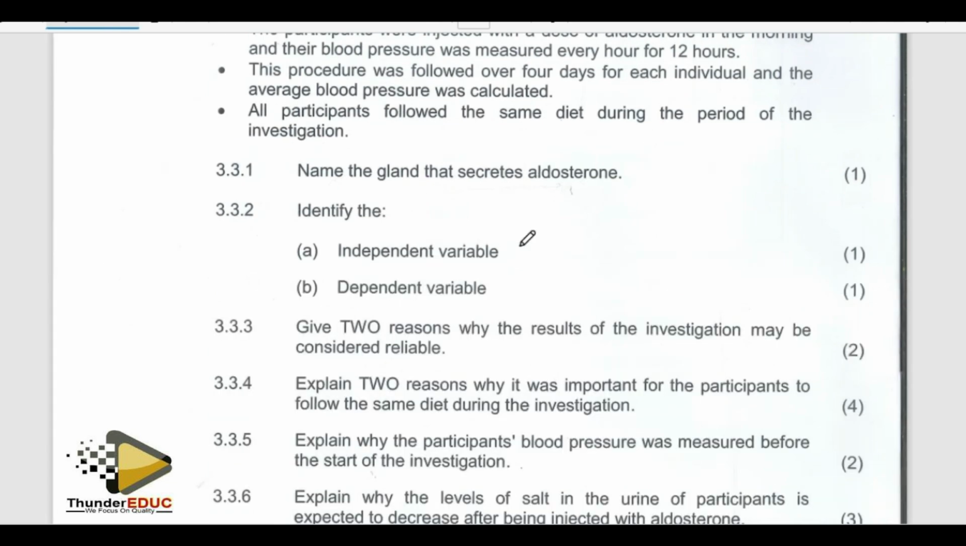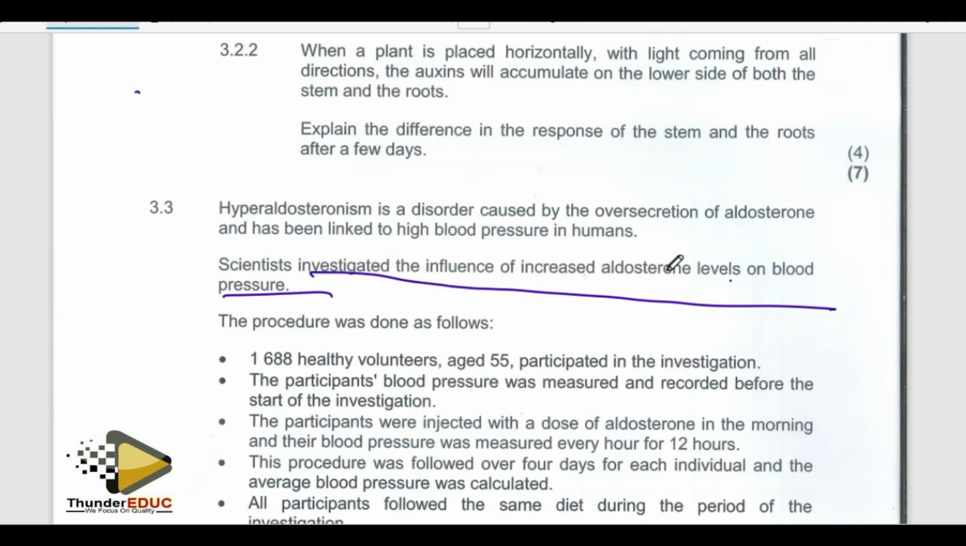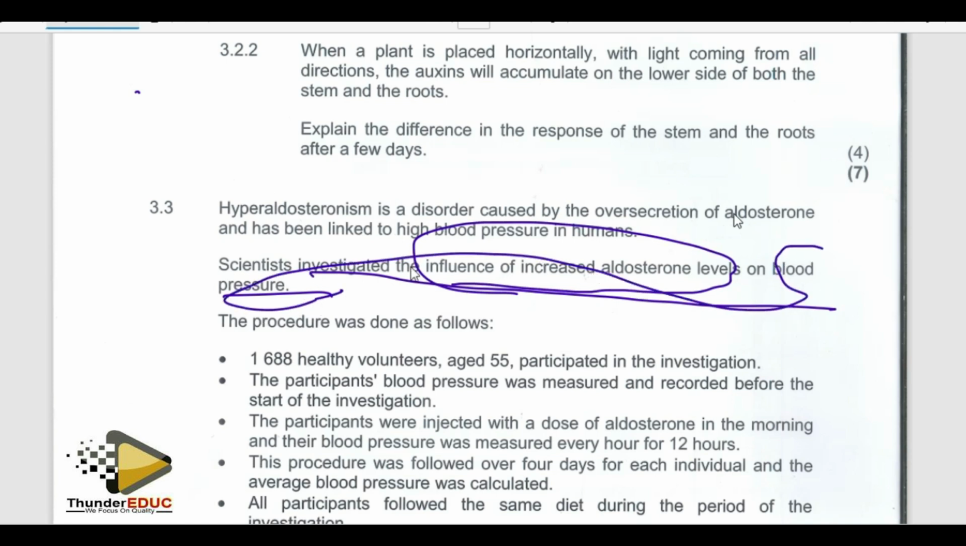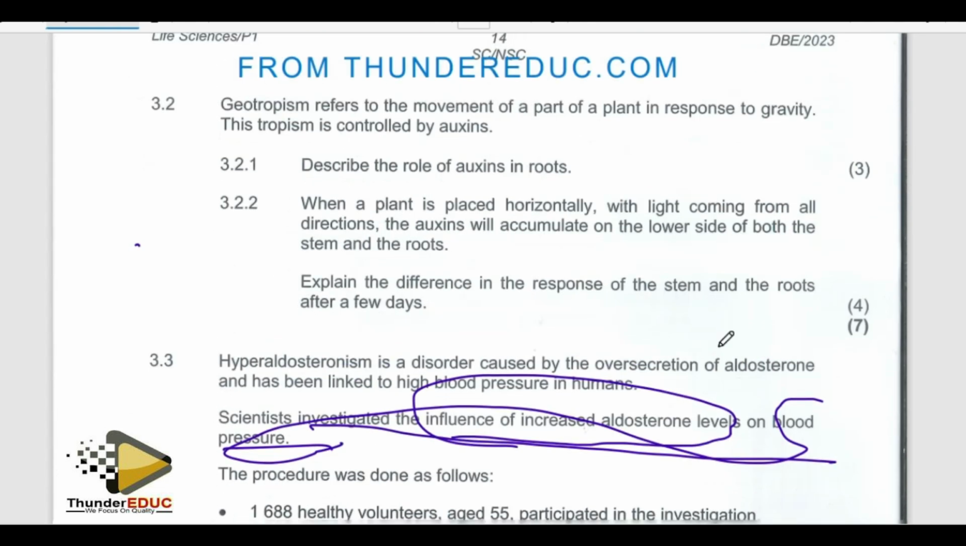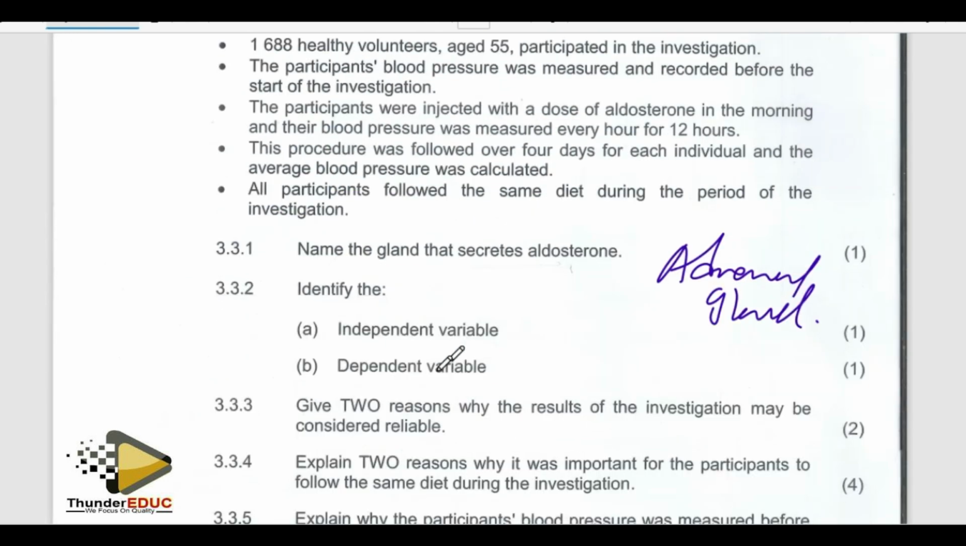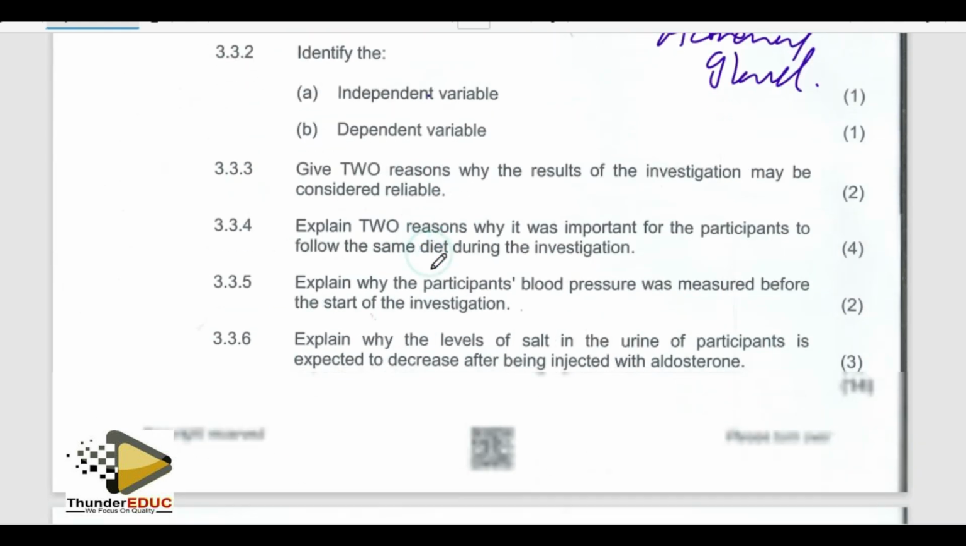Identify the independent variable. Aldosterone is secreted by the adrenal gland. Adrenal gland. Yes. And then the independent variable. They are saying that they investigated the influence of an increase in aldosterone level on blood pressure. Blood pressure versus influence of increased aldosterone level. This versus this. So it means that blood pressure is being influenced by this. So blood pressure becomes dependent, and the aldosterone level is independent.